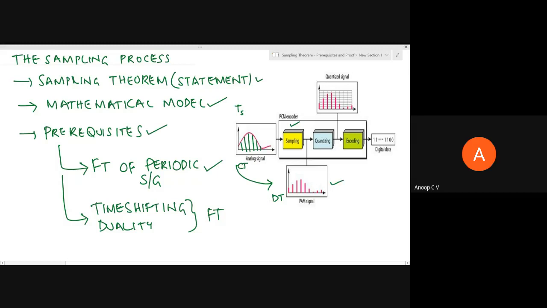After sampling, we have to quantize it. Quantization makes the amplitude domain discrete as well. Even though we have instantaneously taken samples every Ts seconds, the amplitude level can be anything. That particular sample can take any value between the minimum and maximum voltage swings. Quantization converts it into discrete levels of amplitude.